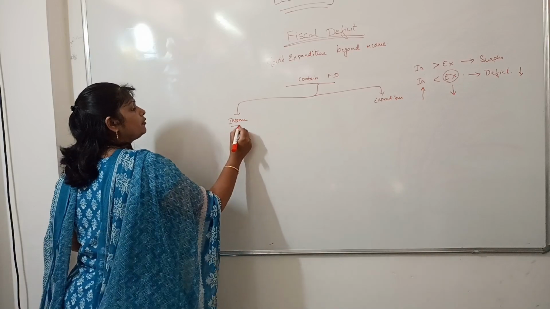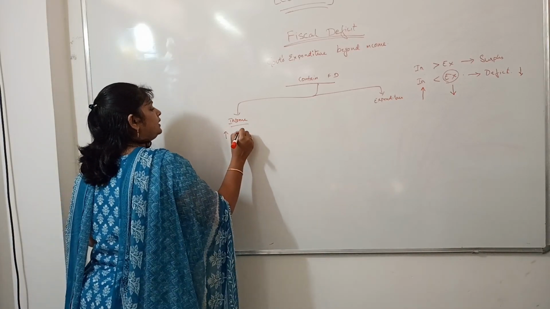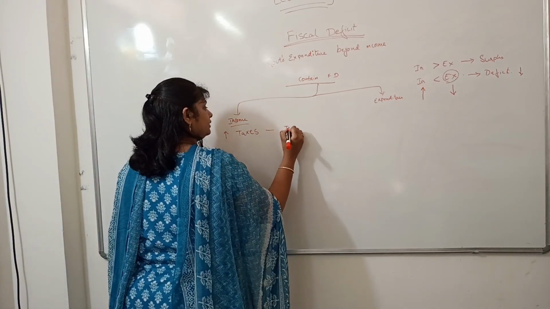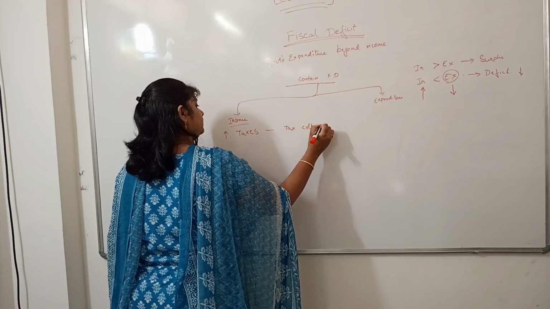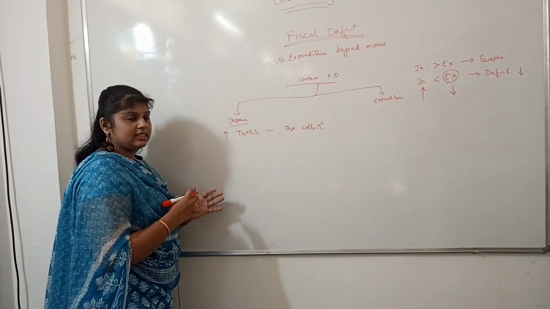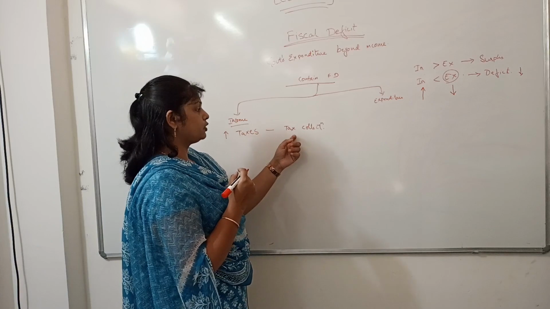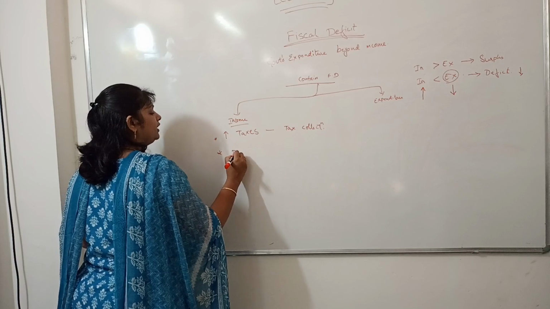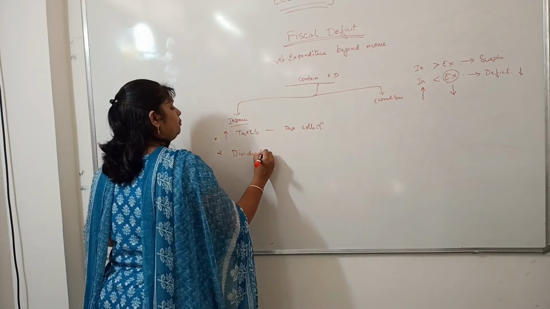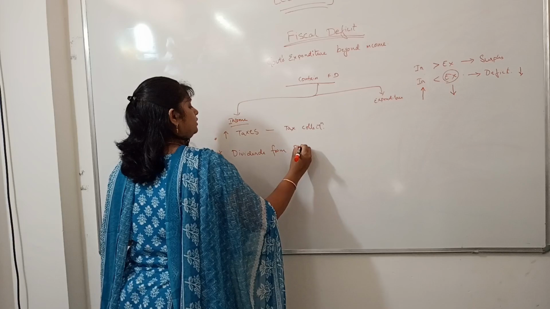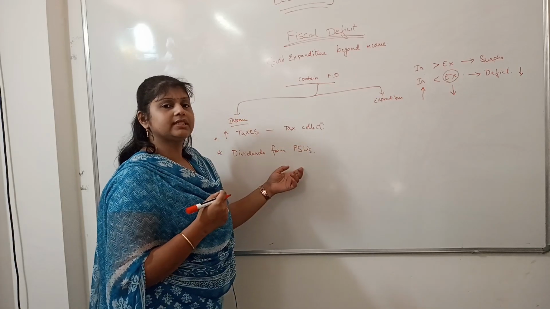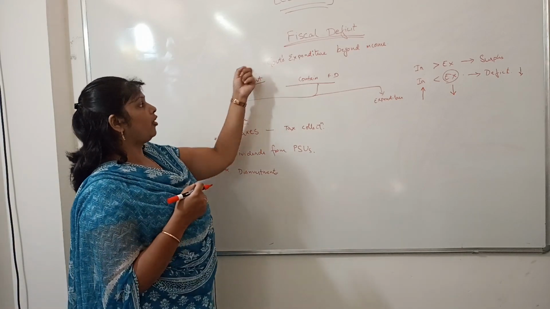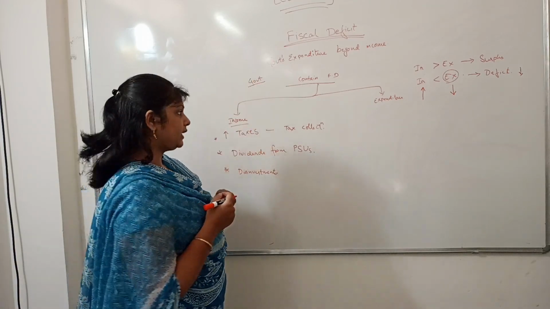How to increase the income of the government? Increase the taxes or increase the tax collection. Generally, increasing taxes is a non-populist measure. So, the government goes for measures to increase tax collection. And the next is through dividends from PSUs. That means profits from public sector units or disinvestments. Through this, the income of the government increases and thereby fiscal deficit can be contained.